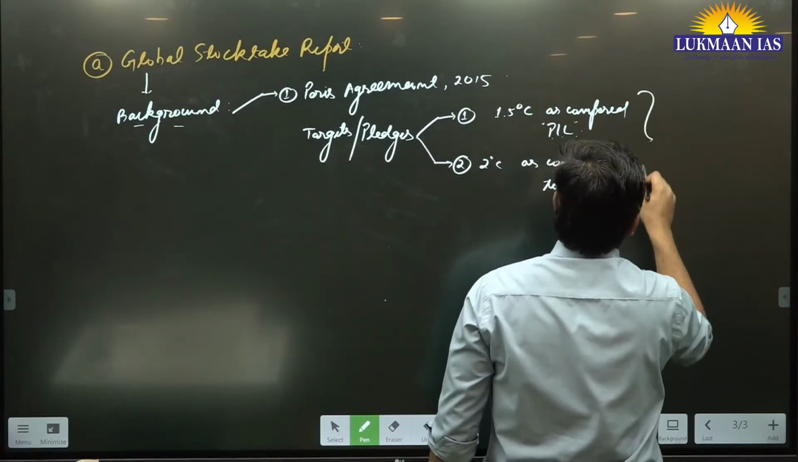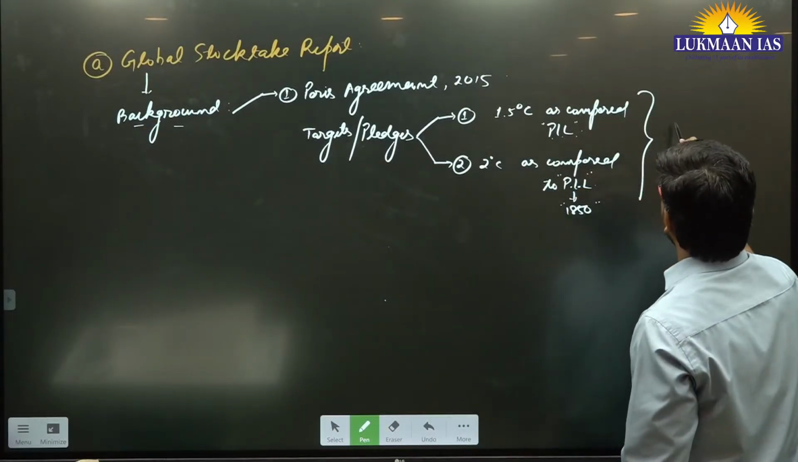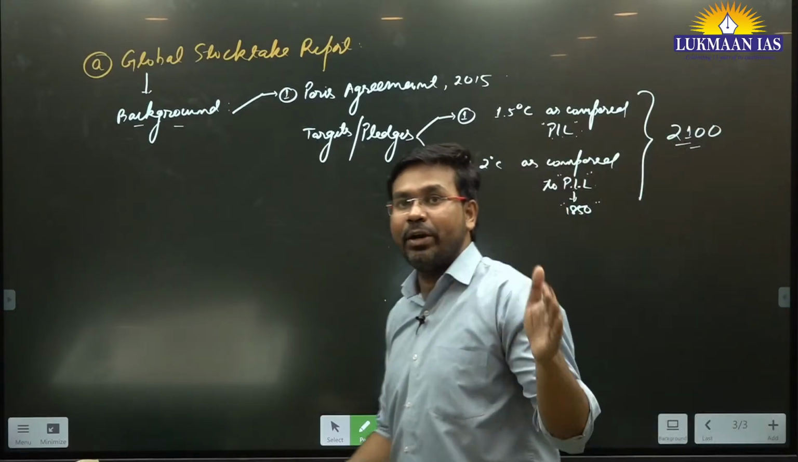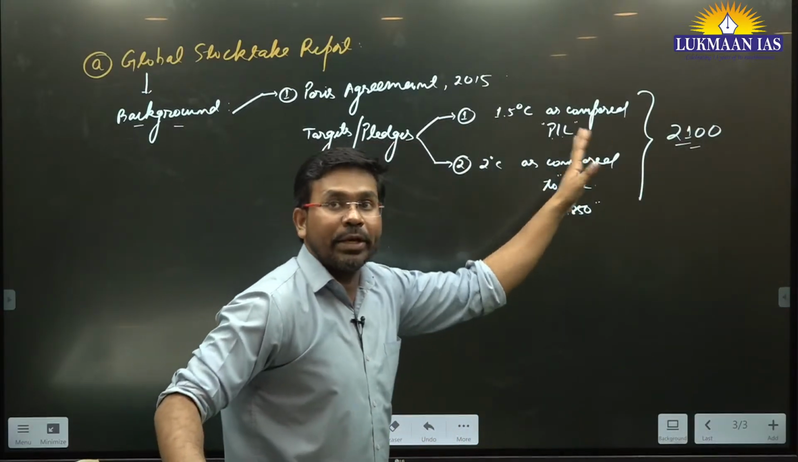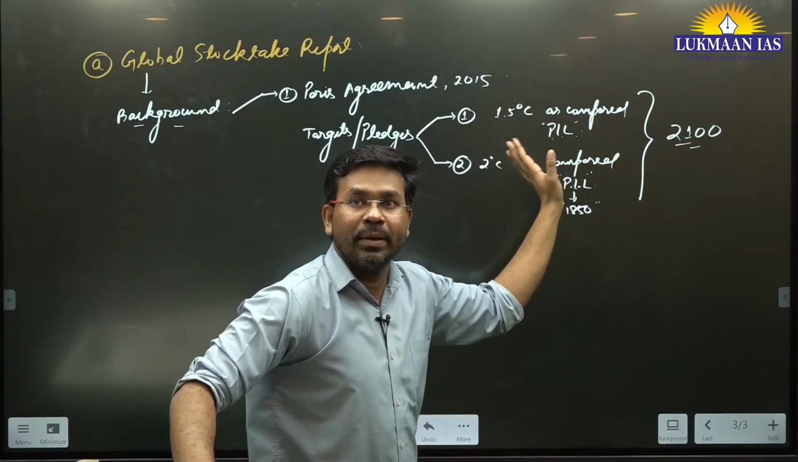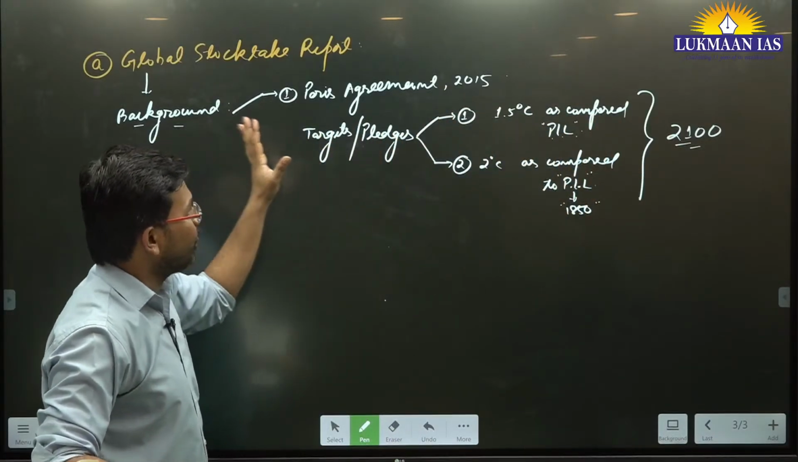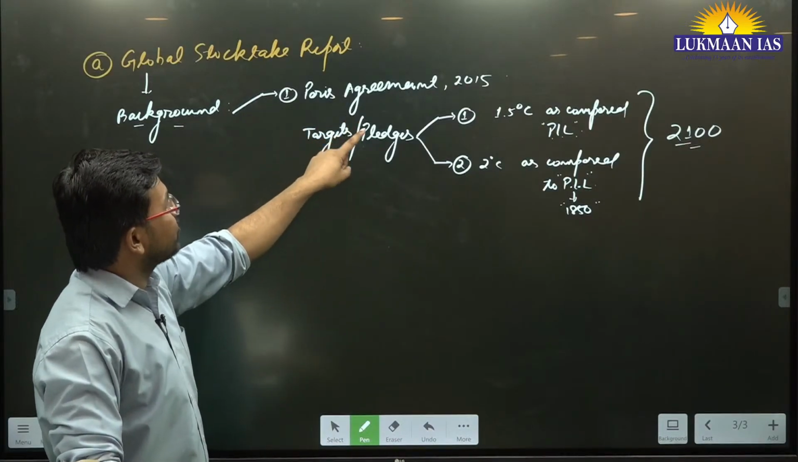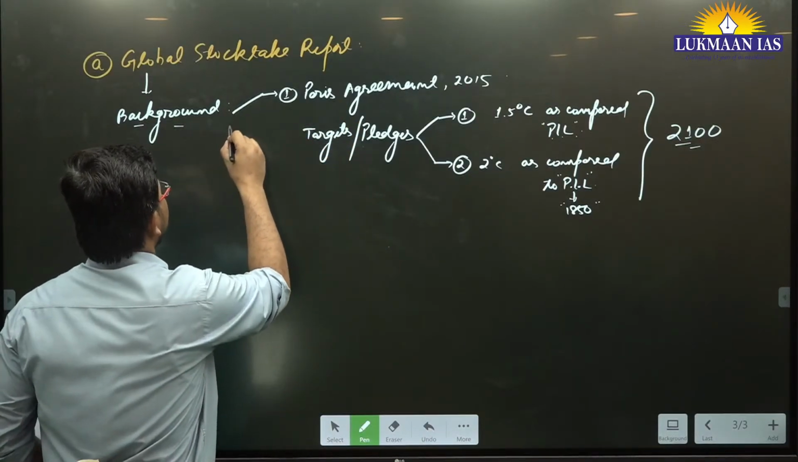So these were the targets that these countries have taken. They want that by the year 2100, the end of this century, global warming should not increase beyond this. These were the pledges or targets taken under the Paris Agreement.